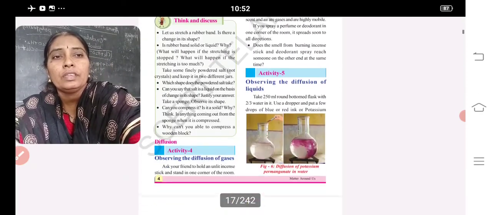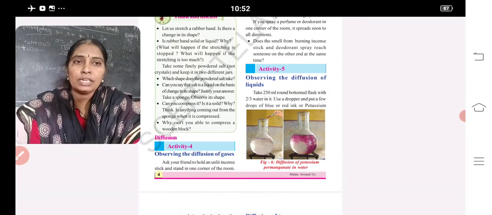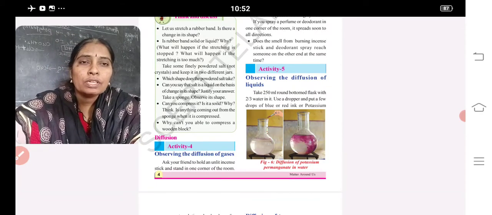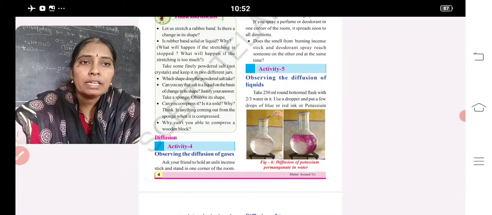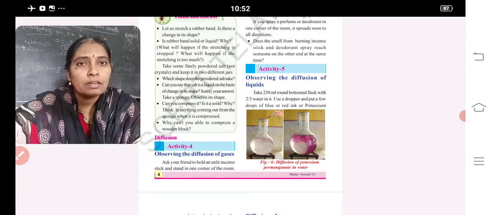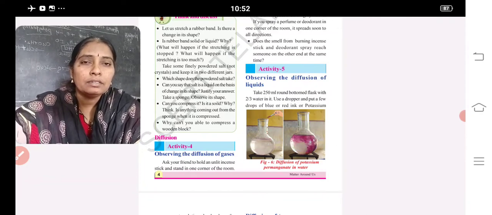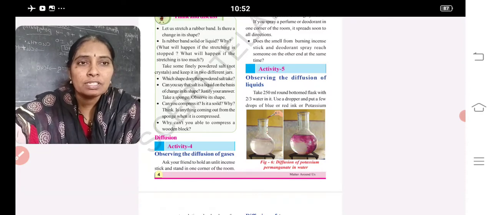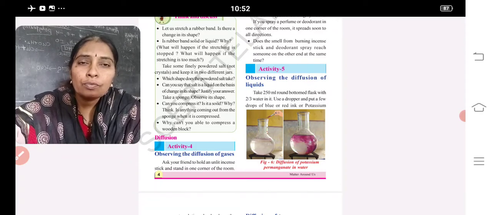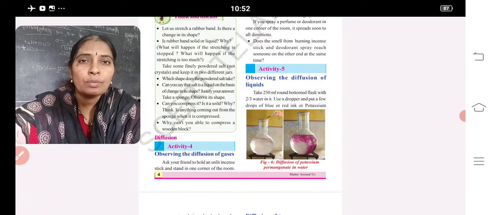Now examples of diffusion in liquids. Take a potassium permanganate crystal and add it to a beaker filled with water. What will you observe? The complete beaker of water changes into a purple or violet color. This shows that the liquid is moving from one place to another place, like ink moving from one place to another.